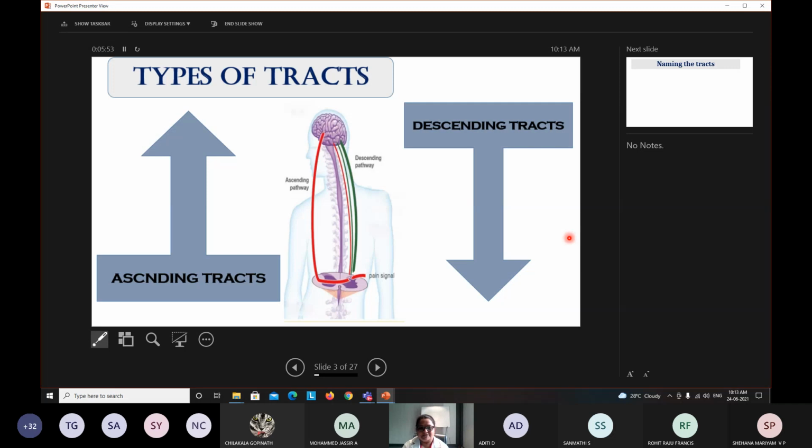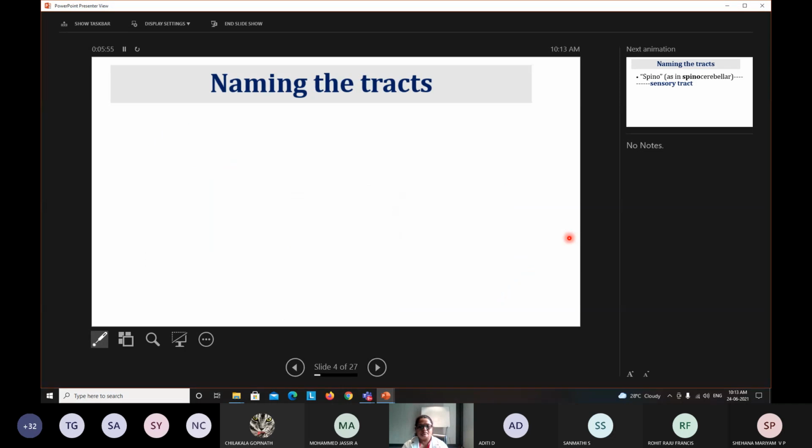Right? Next. There are various ascending and descending tracts, various pathways carrying different sensations and motor information to different parts of the body to carry out different movements. Depending on where it goes from and to, the nomenclature has been done.